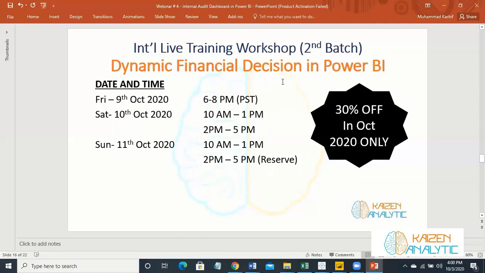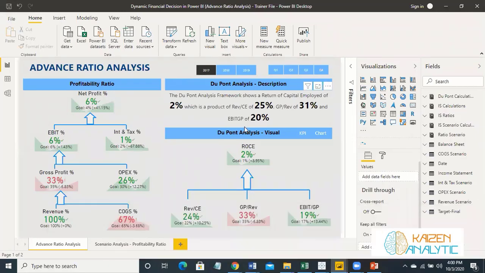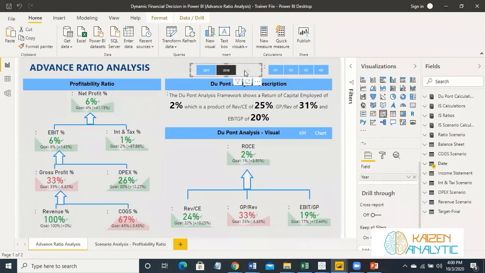So let's analyze what is prepared in dynamic financial decision in Power BI. So first, we will analyze the advanced ratio analysis in Power BI. So we will create those ratios from a data set, and if we can analyze it, we can create ratios which are interactive for years, for quarters.